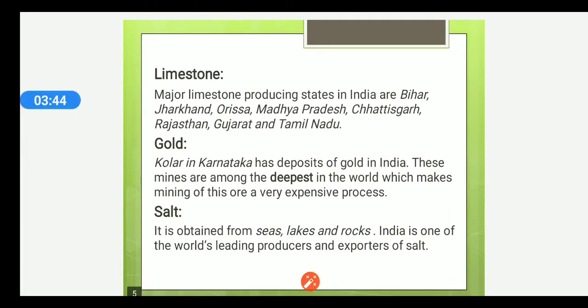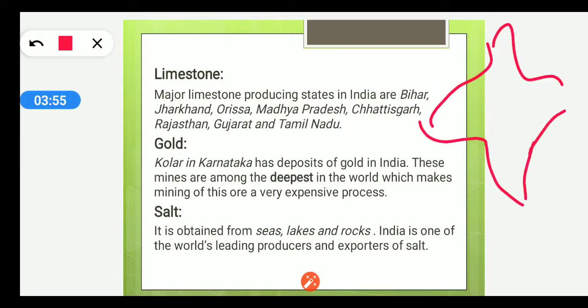Children, you also have to do a similar activity. You have to take an India political map if you have one, and you have to mark on that map all the different types of minerals found in all the various states of the country. You have to give all the minerals some type of symbol. For example, if it is limestone, you can give it a star. If it is gold, you can give it an asterisk. For salt, you can give it a symbol like this.